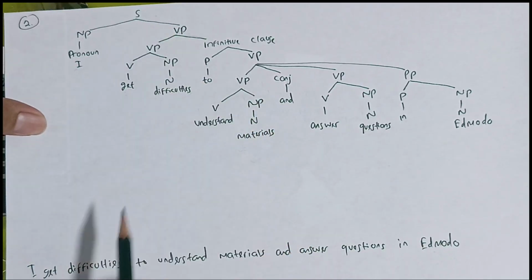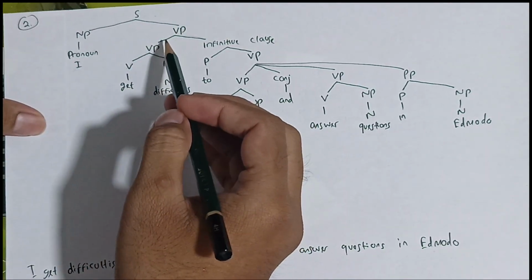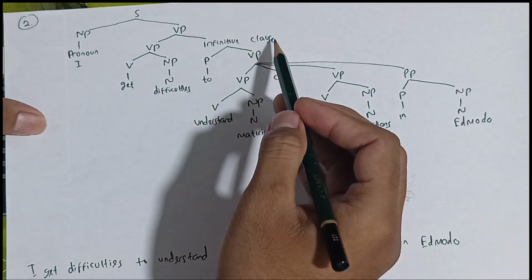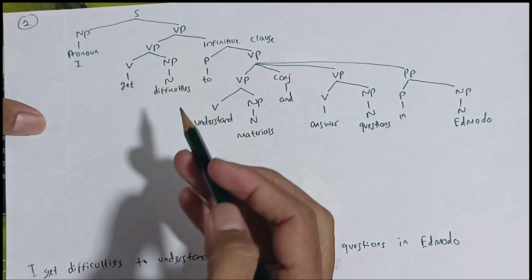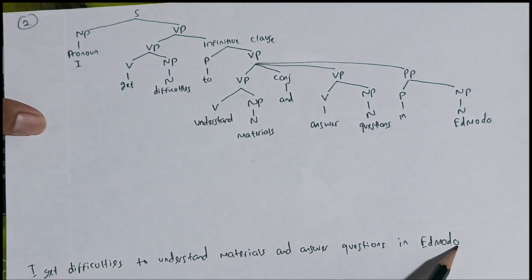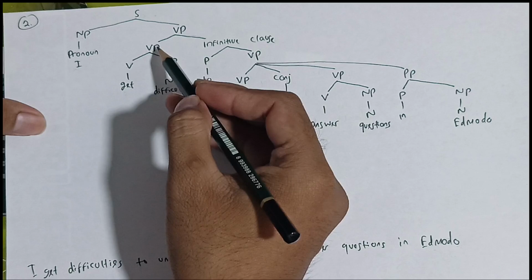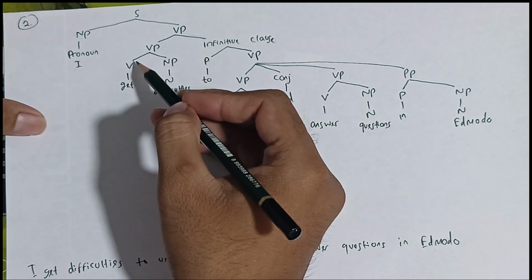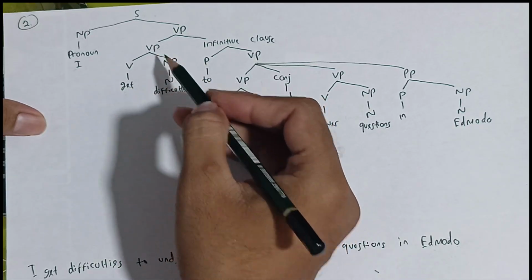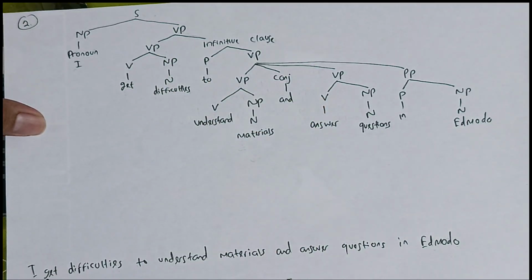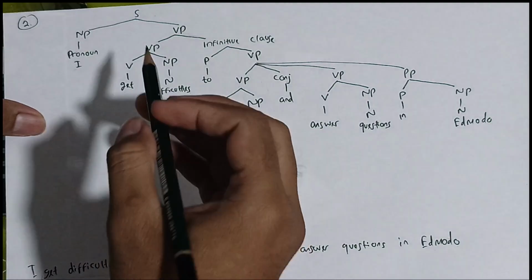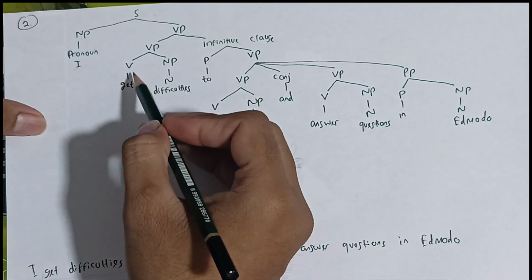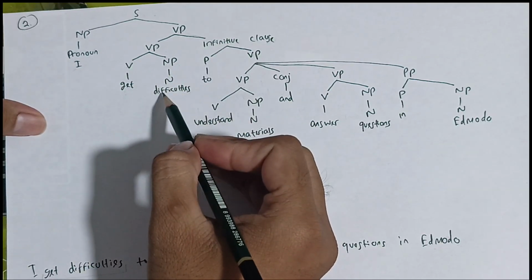And then this sentence is also formed by verb phrase. The verb phrase is formed by verb phrase and infinitive clause. So the verb phrase starts from get until Edmodo. It's formed by verb phrase and infinitive clause. The verb phrase is formed by verb and noun phrase. Why is it called verb phrase? Because the verb becomes the main of the phrase. So the verb is get, and then the noun phrase is difficulties.